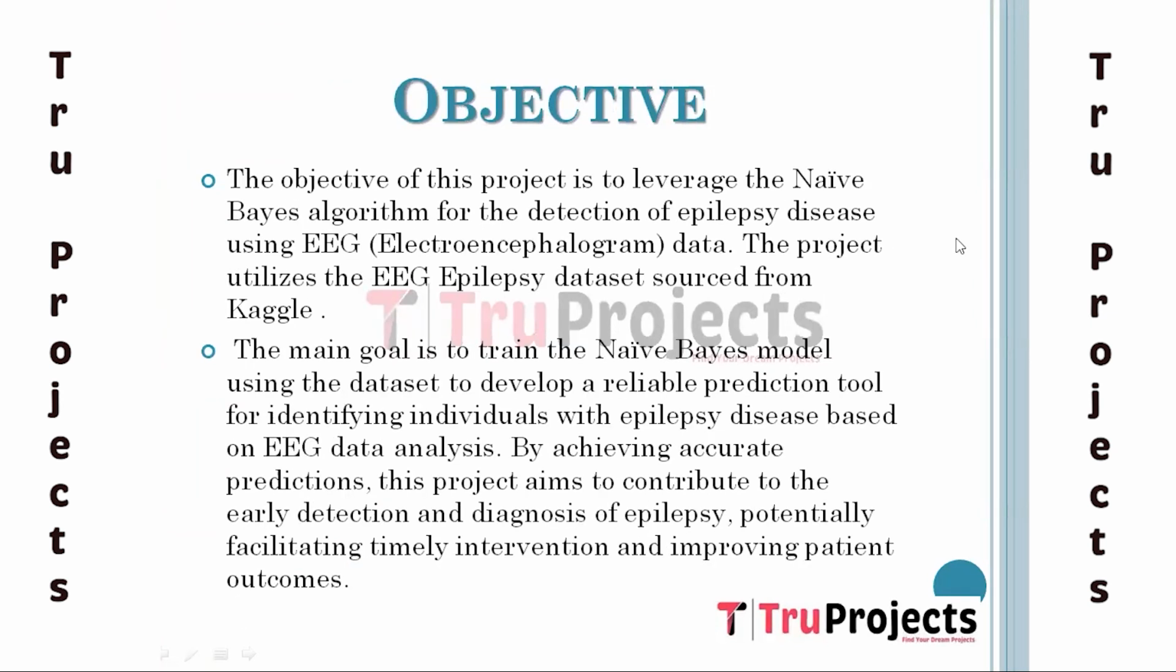Objective. The objective of this project is to utilize the naive-Bayes algorithm in detection of epilepsy disease by analyzing EEG data. The primary aim is to train the naive-Bayes model using the dataset and create a robust and accurate prediction tool for identifying epilepsy disease. By leveraging machine learning techniques and the naive-Bayes algorithm, the project seeks to develop a model that can analyze EEG data and classify the patients as either normal or suffering from epilepsy disease.